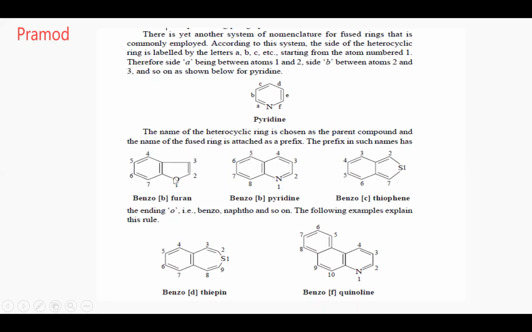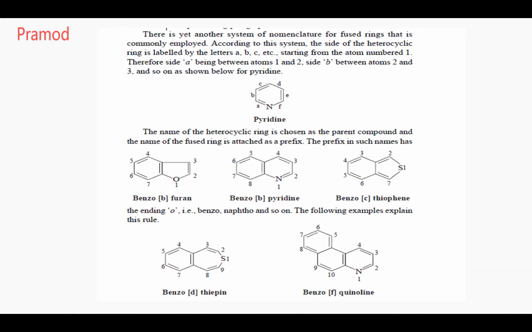This is A phase, this is B phase. Okay, I'll be showing it in the board. Everybody look at the board. I'll be writing it down so that you understand. So this is furan. Yes or no? So this is 1, 2, 3, 4, 5. Okay, this is A, this is B, this is C, this is D, and this is E. Yes or no? Did you get it? Yes, sir.